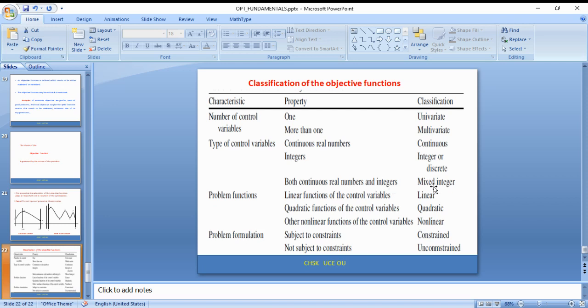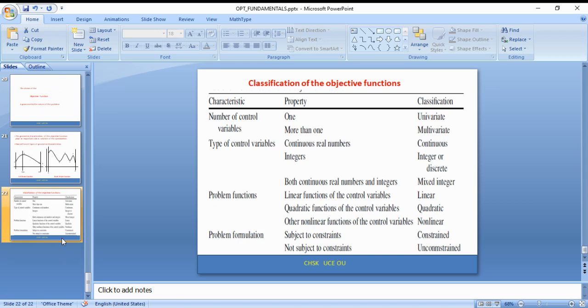Both continuous and integer is called mixed integer. Based on the problem functions: linear functions have linear objective functions, quadratic functions have quadratic objective functions, and non-linear functions have non-linear objective functions. Based on problem formulation: subjected to constraints, it is constrained optimization, and not subjected to constraints, it is an unconstrained optimization problem.